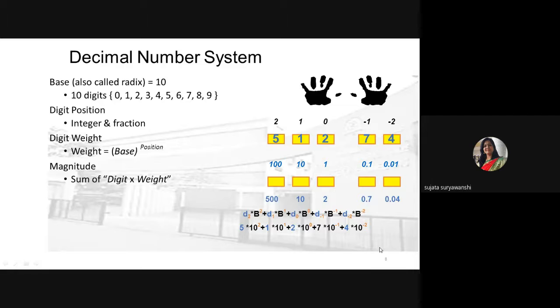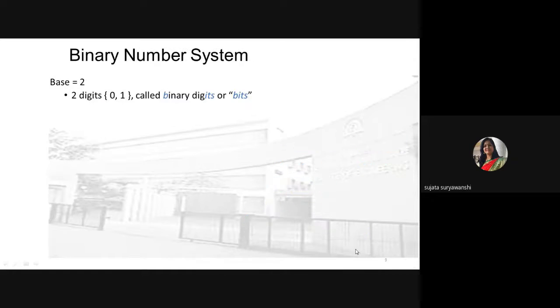Okay, so here the magnitude is the sum of the digit into weight. To get the actual magnitude, you have to write down the digit and multiply that digit with the weight with respect to the position of that particular number. Okay, and how to denote the decimal number? Just by using the number and the base of that number system, like this.